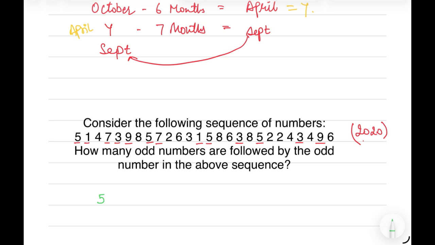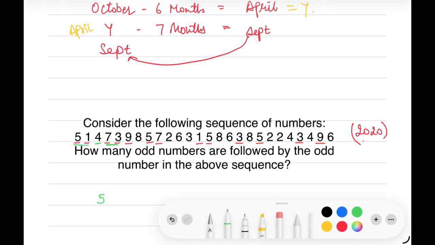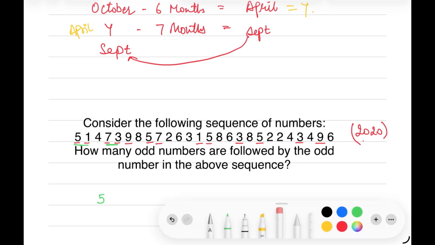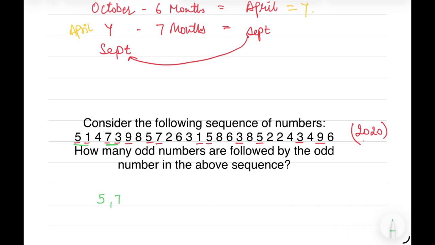So 5 is followed by 1, which is also an odd number. So 5 is counted. And 1 is followed by 4, which is an even number. So 1 is not counted. Next odd number we have is 7, followed by 3. Yes, also an odd number. So 7 is also counted. Next we have 3, which is followed by 9. 9 is also an odd number. So 3 is also counted. Next odd number we have is 9, which is followed by 8, which is not an odd number, not counted.